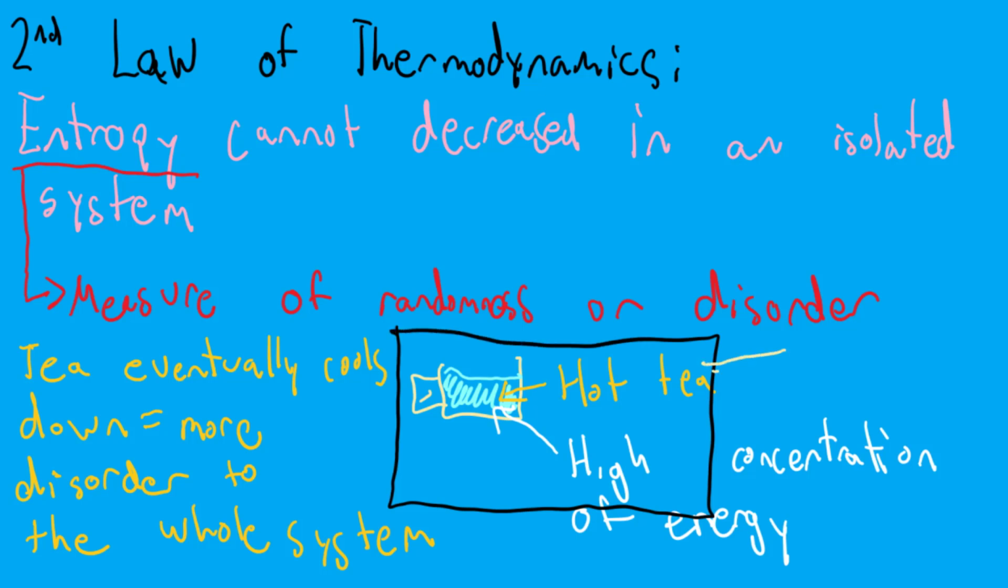Basically, the order at the beginning was the high concentration of tea. This was a very ordered state of energy. A more disordered state is when the energy is all spread out, which is what happens when the tea cools down and the heat goes towards the surroundings. This causes it to have less order because there's no more energy concentration. All the energy is spread out across the whole system.